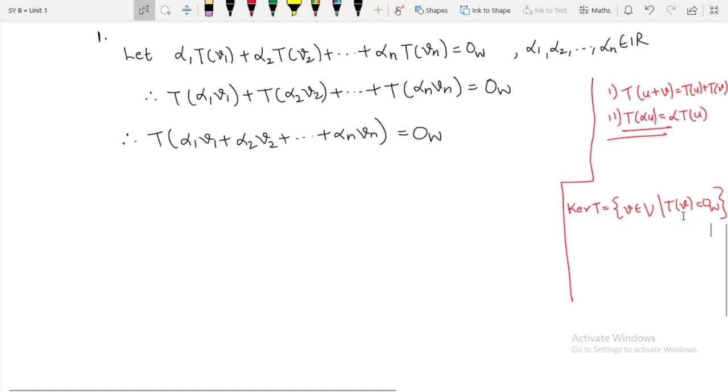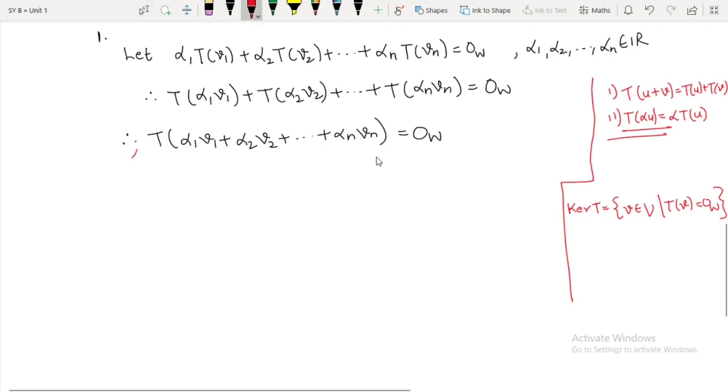Whenever a certain element is mapped to 0, that element belongs to the kernel of T. So over here, which element is mapped to 0? This one: alpha 1 v1 plus alpha 2 v2 up to alpha n vn.